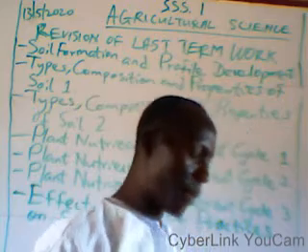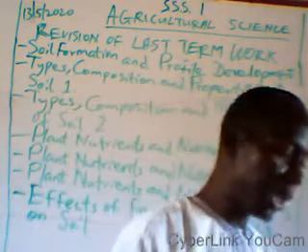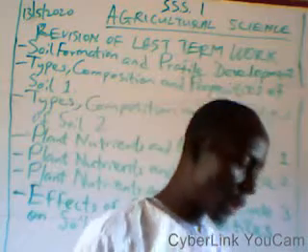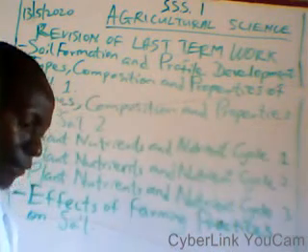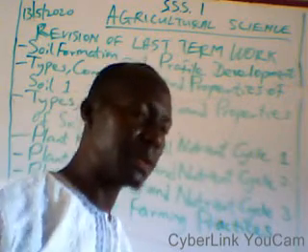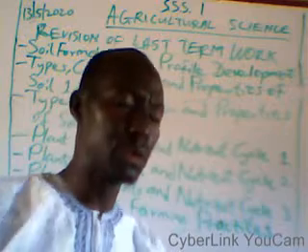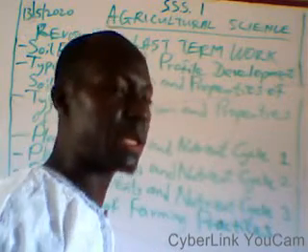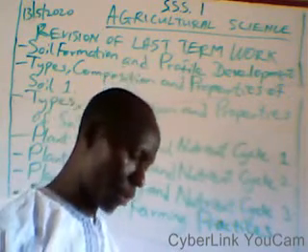We also have chemical properties. Under chemical properties, we have soil pH, soil level, soil nutrient status, and soil nutrient retention, because some soil can retain nutrients better than others. For example, the loamy soil can retain more nutrients than the sandy soil because it is very porous.